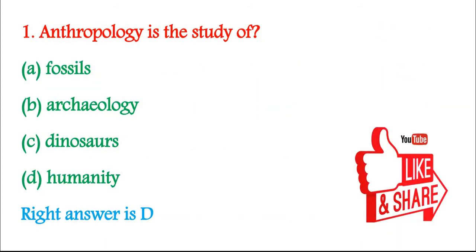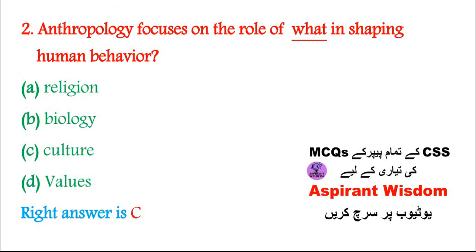1. Anthropology is the study of: A. Fossils, B. Archaeology, C. Dinosaurs, D. Humanity. Right answer is D. 2. Anthropology focuses on the role of what in shaping human behavior? A. Religion, B. Biology, C. Culture, D. Values. Right answer is C.